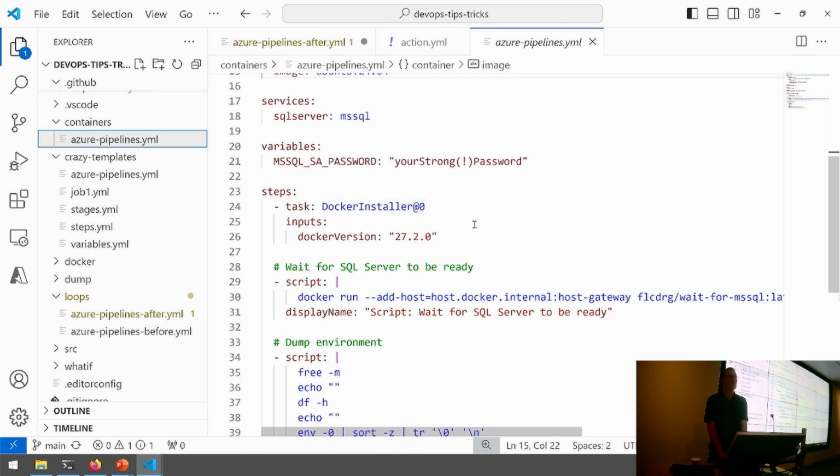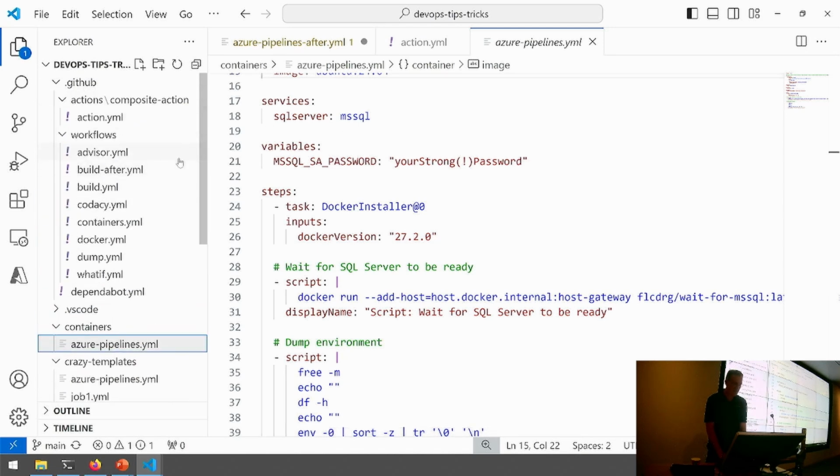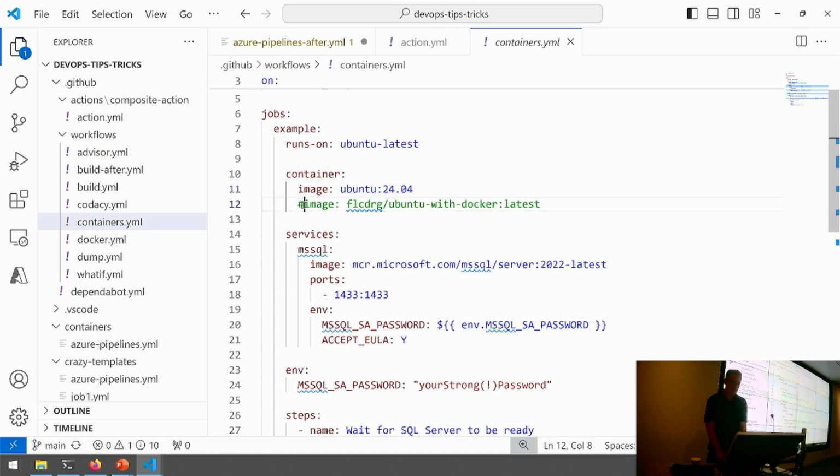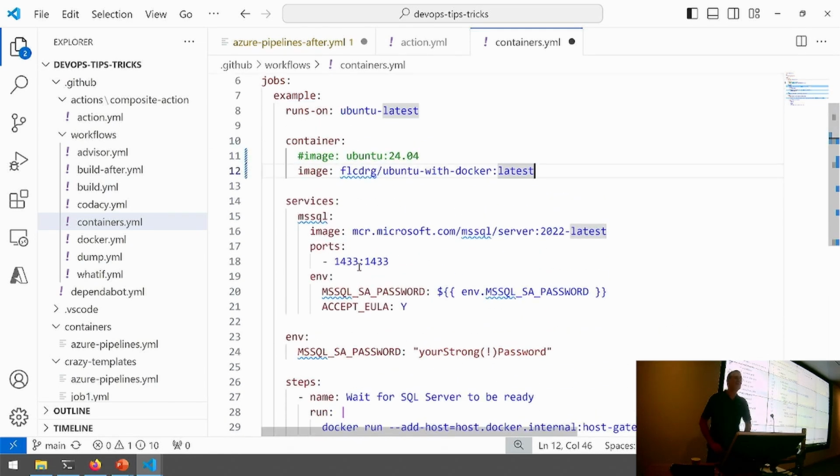I didn't find an equivalent task, but I guess the way around that was instead, as I was talking to you before, create a custom image with that tooling installed. I created this image, which is the vanilla Ubuntu image with the Docker tools installed on top of that. And then this pipeline works. So yeah, you've got that ability to do that.